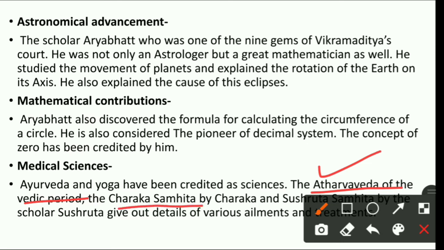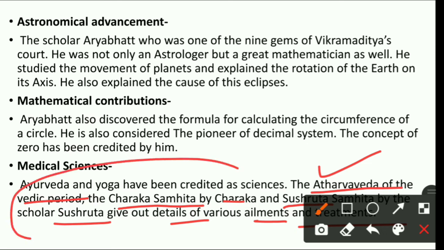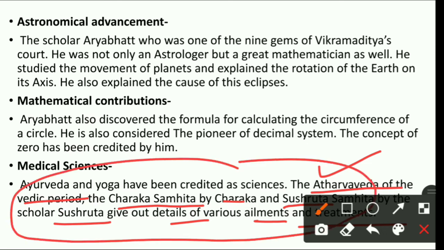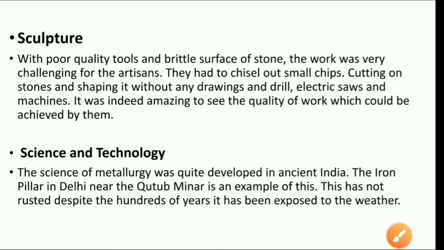Then Charak Samhita is also there, which is by Charaka, and Sushruta Samhita is there by scholar Sushrut. So all these works give us the detail about the ailments and the treatment, about the medicines, what all medicines are available, how they are treated, how they are used. All the details about the medicines are found in these literary works. Okay, so this is the contribution of India in the science and technology.